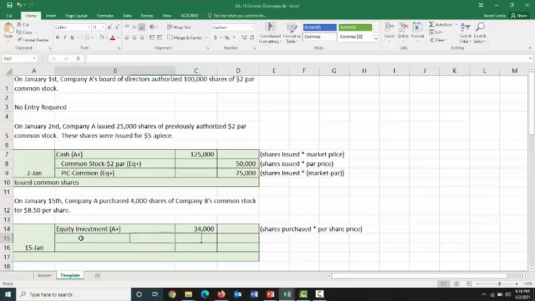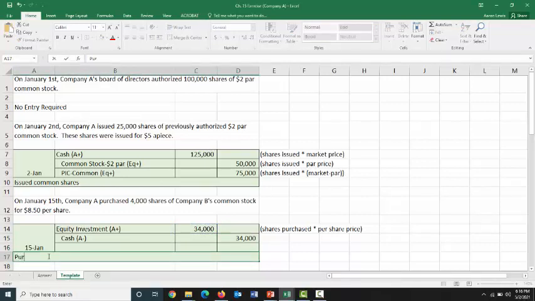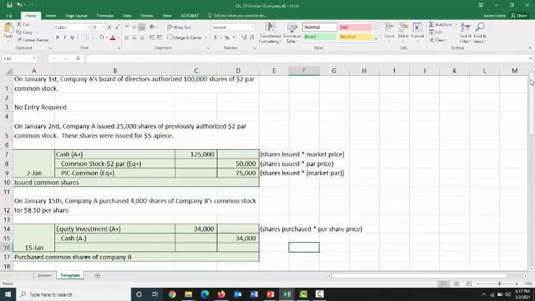And speaking of paying to buy into that company, we have to account for the fact that we are sending them this $34,000 by crediting our cash for $34,000. And here we purchased common shares of Company B, making an equity investment. And on to our next entry.